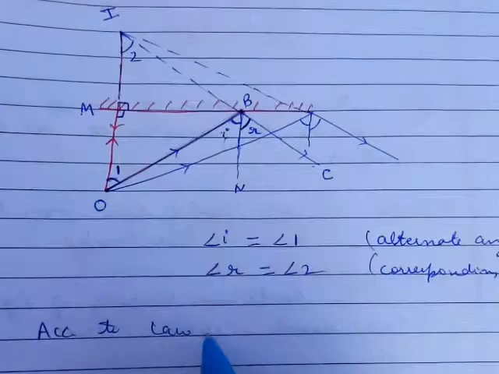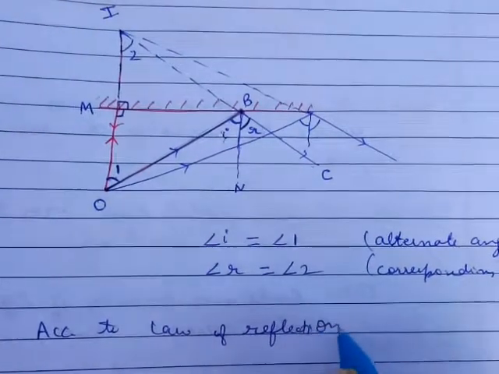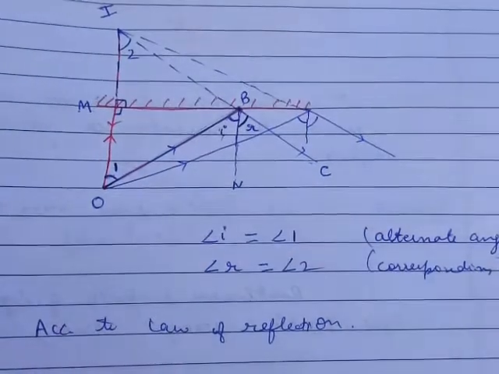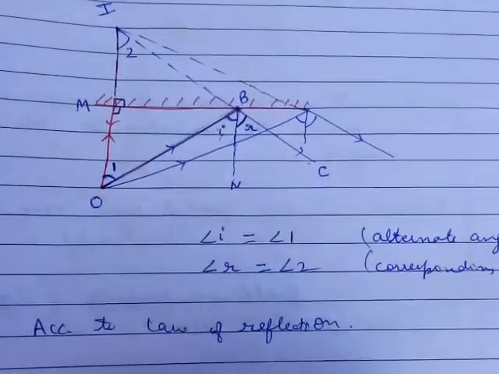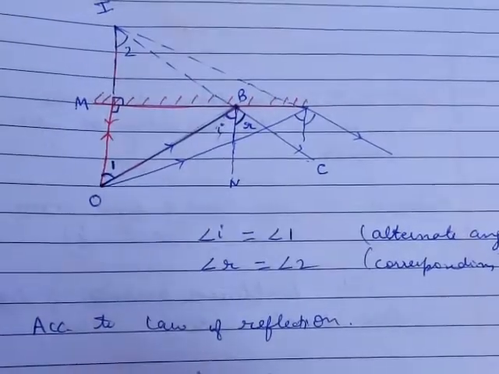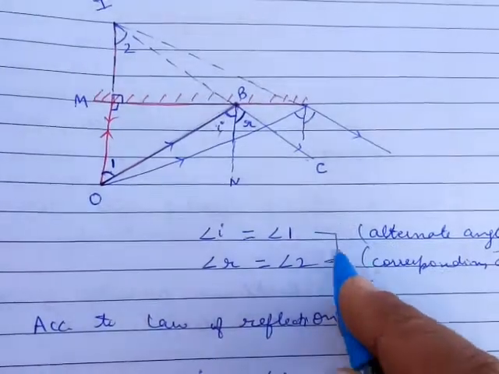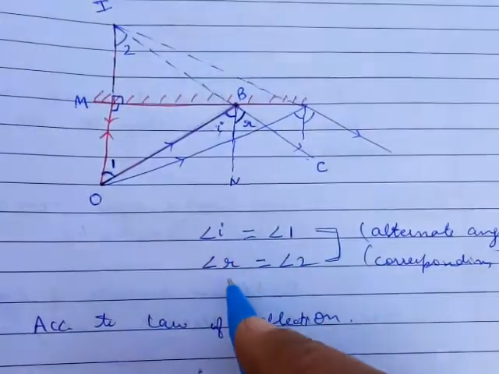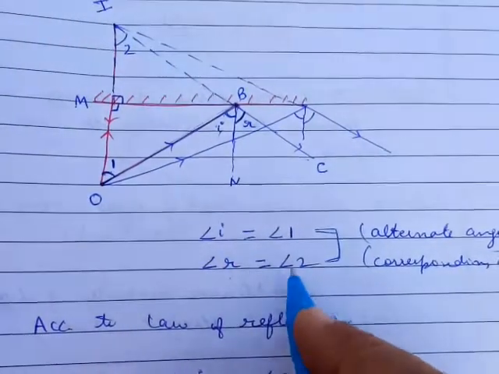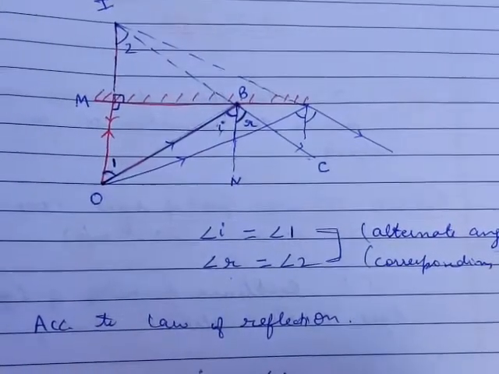According to the law of reflection, angle I is equal to angle R. Therefore, from these equations, angle 1 is equal to angle 2.